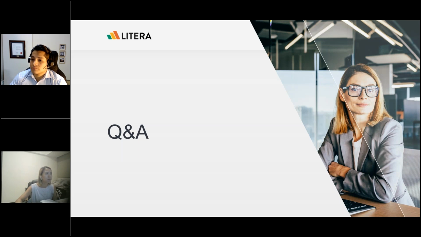I also have one question. Are you going to implement any Gen AI capability into Litera Create? Absolutely, yes. One of the main priorities for Litera Create at the moment is Gen AI, and we will actually be releasing our new Gen AI enhancements for Litera Create at ILTACon next week.